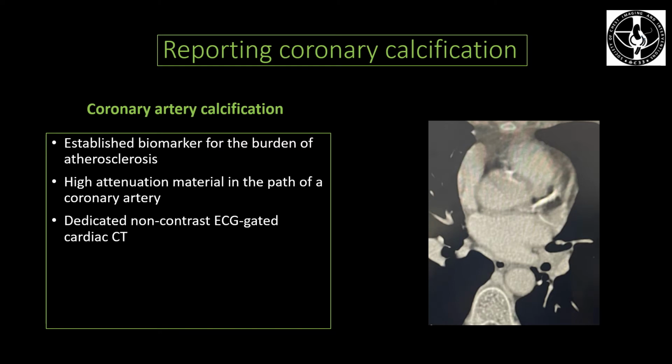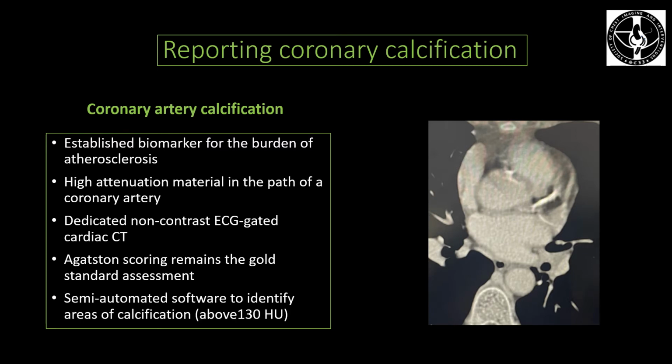And estimation of coronary artery calcium requires a dedicated non-contrast ECG-gated cardiac CT, in which calculation is done by Agatston scoring that remains the gold standard for the assessment of coronary calcium. It uses semi-automated software to identify areas of calcification. Any area that is above 130 Hounsfield units is considered as calcium.